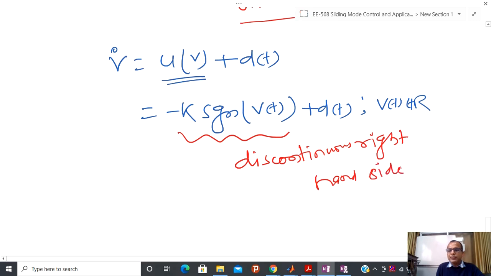So whenever you are substituting a PID controller or high gain controller, at that time I have a continuous right hand side, but due to the on-off control action, now I have a discontinuous control. I have a discontinuous right hand side of this differential equation. And if you see the literature, people are talking about how to solve the differential equation with a discontinuous right hand side, how to talk about the existence of solution, how to talk about uniqueness of solution. So I am not going to touch that kind of thing in today's lecture.